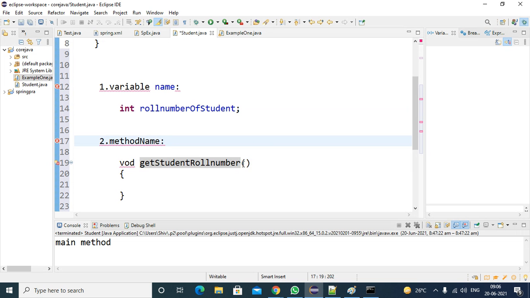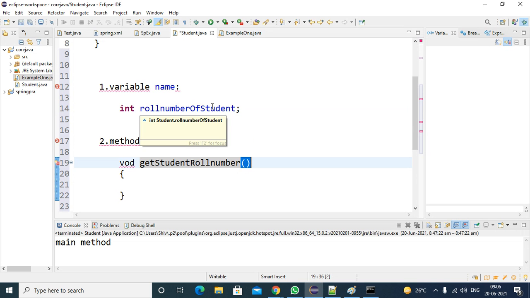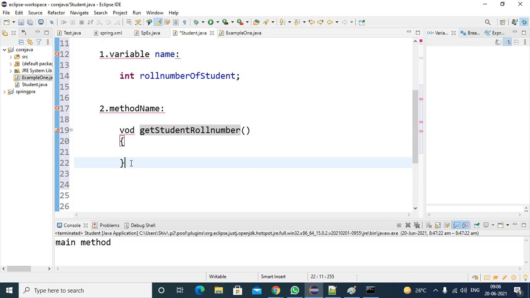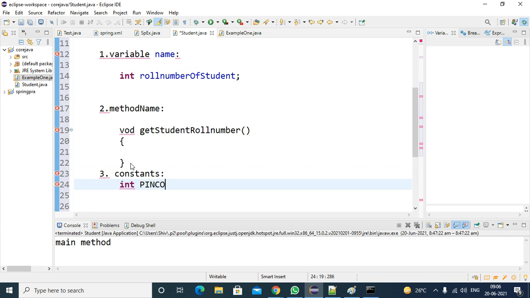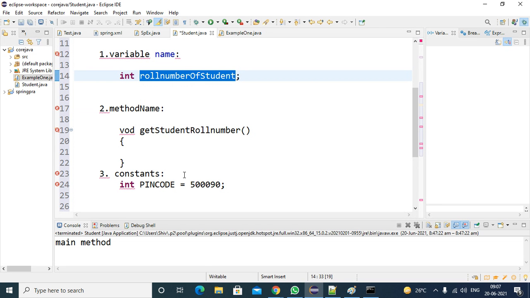So what is the difference? If you are writing a method, the syntax will be different. If you are defining a variable, the syntax will be different. Suppose you want to define constants. How to define a constant? Integer, some pin code. Pin code is a constant number, so you can give it some fixed value, like 590000.